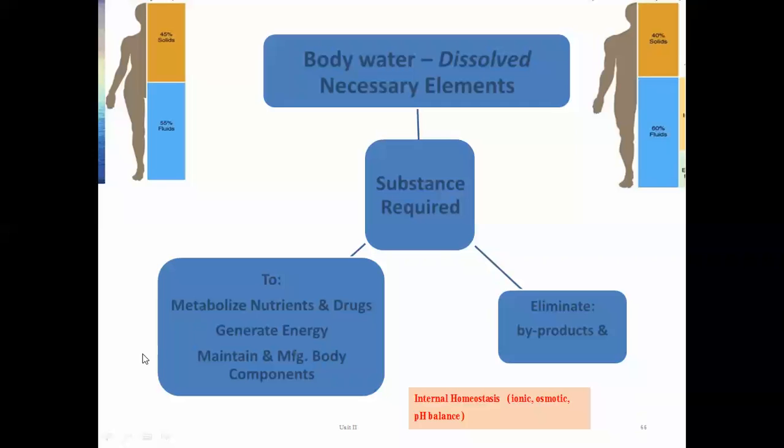Now, body water, in which there are electrolytes and non-electrolytes, contains them in the dissolved state. These are the substances required. What are the requirements of all those electrolytes and non-electrolytes in our body?